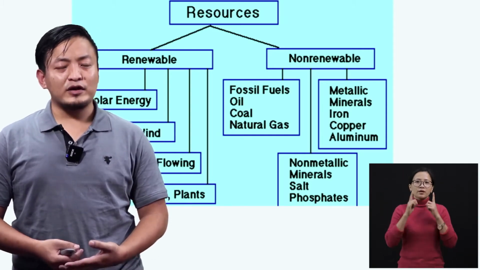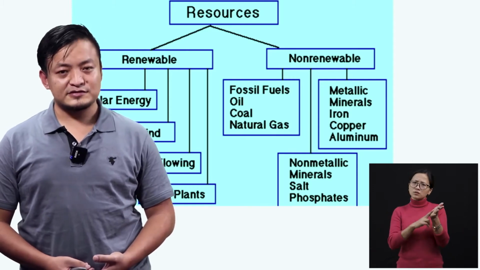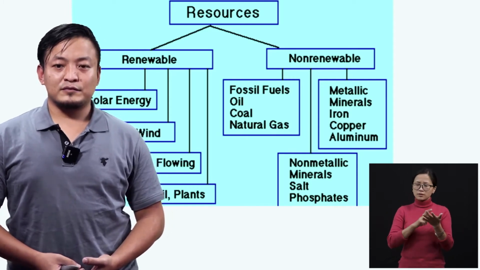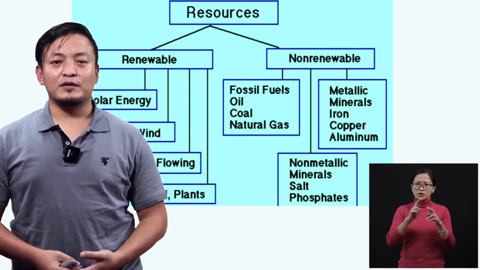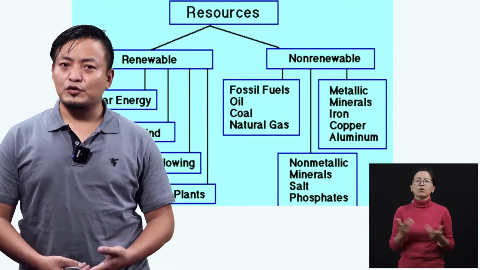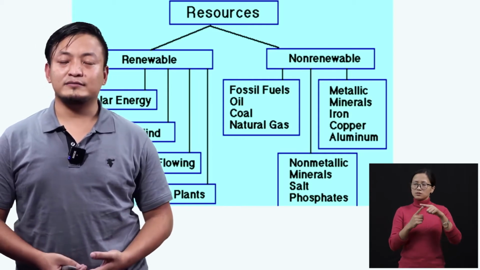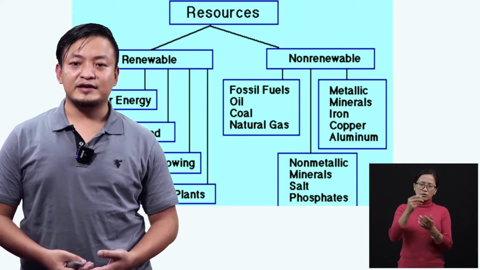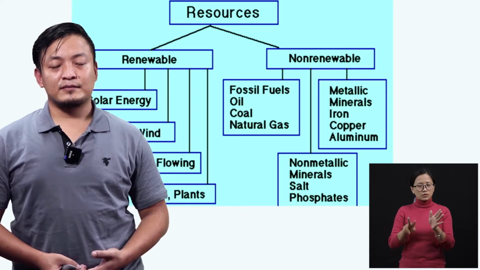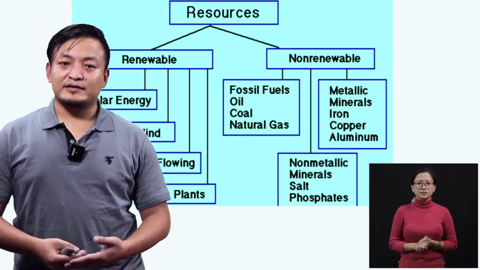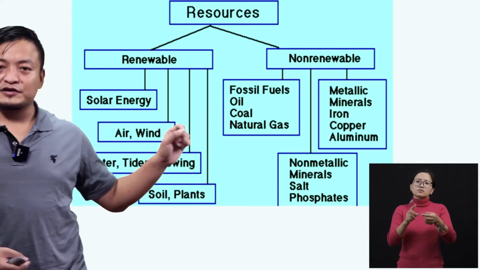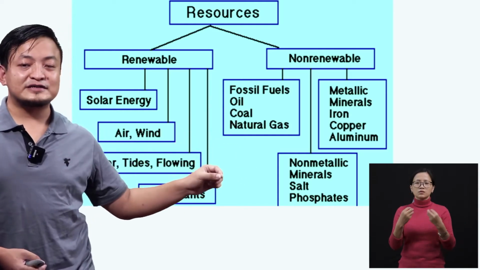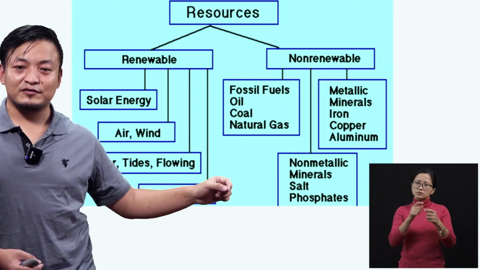But students, what about these non-renewable resources? What about all this fuel? What about petrol, diesel, oil, natural gas, and metals? As we can see, I have given examples here. So dear students, I want you all to write all these examples, to list down.